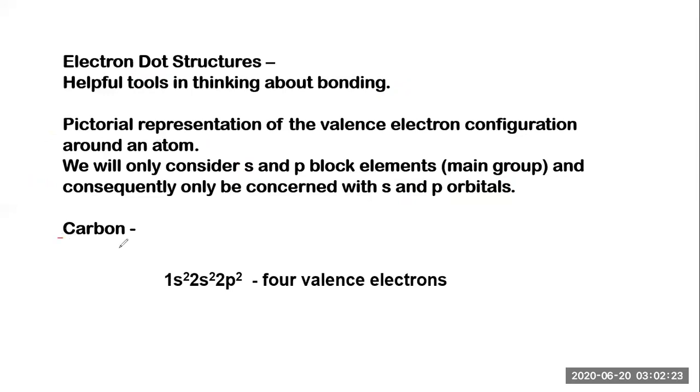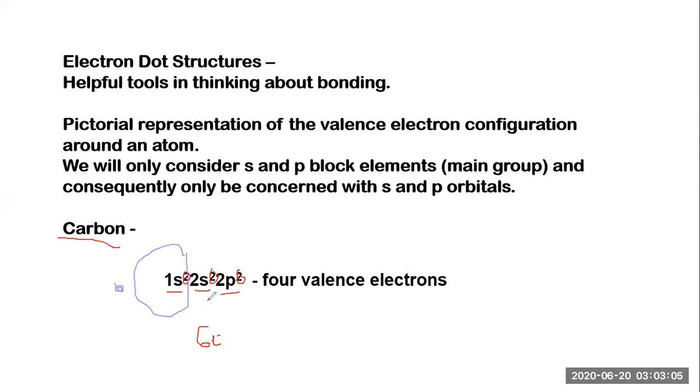So let's talk about carbon. Carbon has the electronic configuration 1s2, 2s2, 2p2. Count the electrons: 2 plus 2 plus 2 gives 6 electrons. Since the inner orbital is nearer to the nucleus, it is not considered.